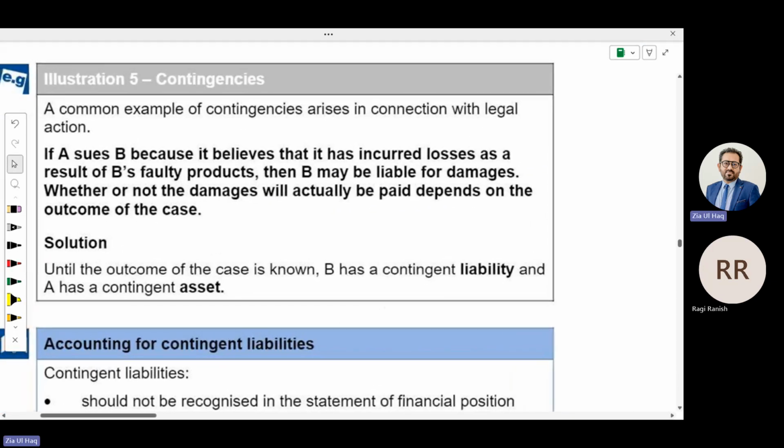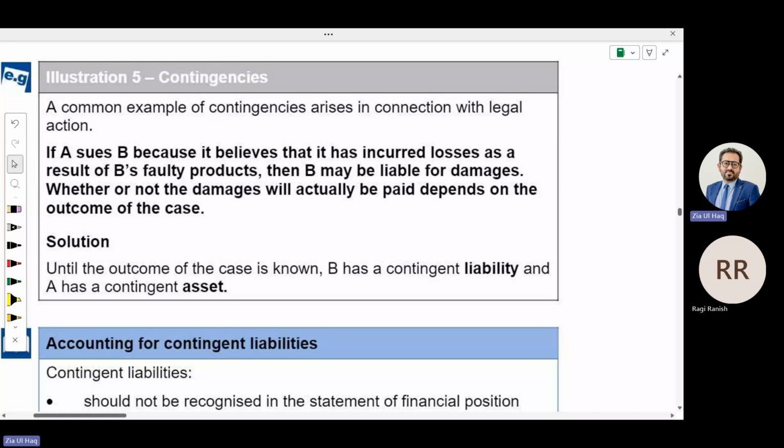Section 5. A common example of contingencies arises in connection with legal action. If A sues B because it believes that it has incurred losses as a result of B's faulty products, and there was a contract between A and B, and B provided faulty products to A, or B breached the contract, then A will receive money and B will pay money. B may be liable for damages. Whether or not the damages will actually be paid depends upon the outcome of the case.